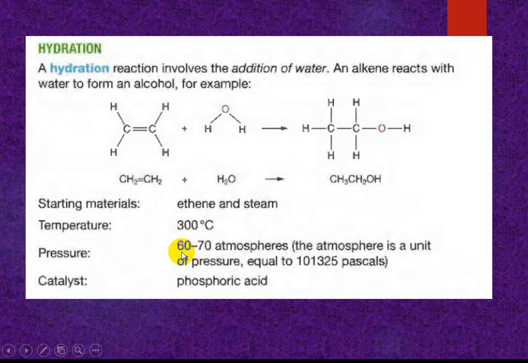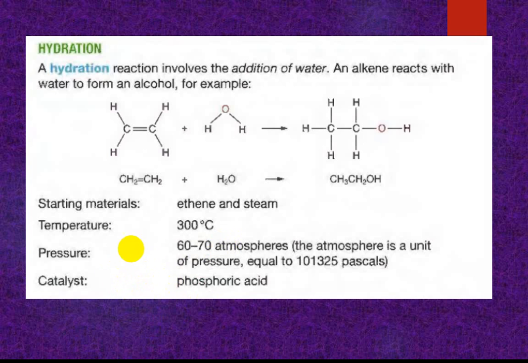Okay, we know normal pressure at room temperature. Now you are sitting in your room. Here the atmospheric pressure is 1 atmosphere. Here the pressure used is 60 or 70 times more than normal pressure.